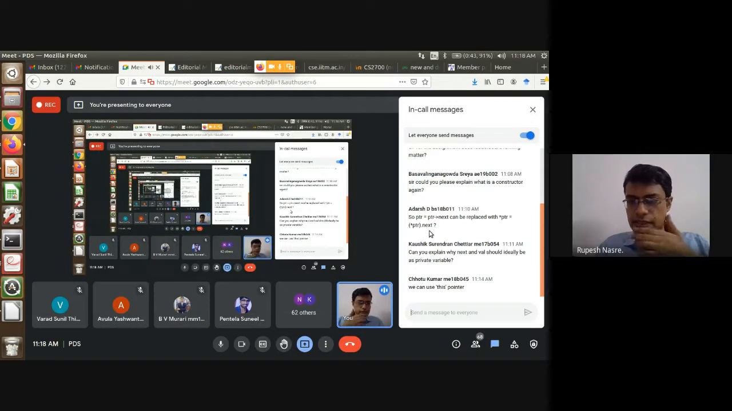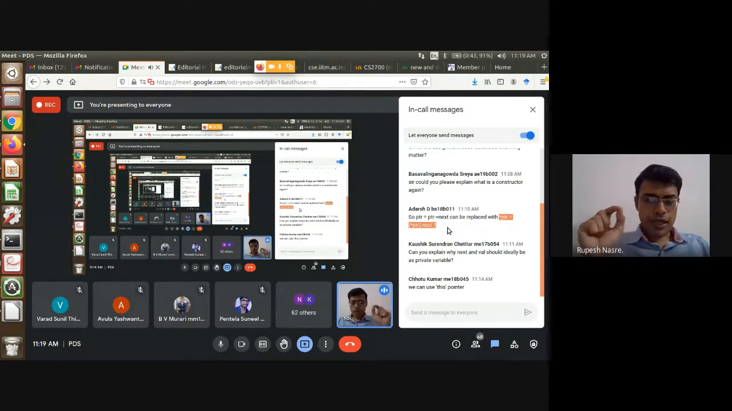Okay, so then there is a question. PTR equal to PTR dot next can be replaced with star PTR equal to star PTR dot next. No. It can be replaced by PTR equal to star PTR dot next. Right? In fact, you will get a compile time error if you try to do the other. So star PTR is of type node. PTR is of type node star, but star PTR is node. So left hand side of equal to is node. Right hand side is next. Next is of type node star. So node equal to node star is a type mismatch, and therefore we can write PTR equal to star PTR dot next. That is okay.